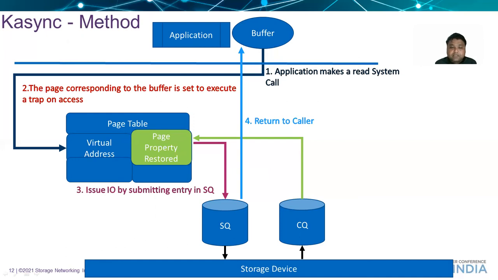Now it is possible for the application to access this buffer again. On IO response received, we unset the read-only bit, or whatever other mechanism was used to set that trap.